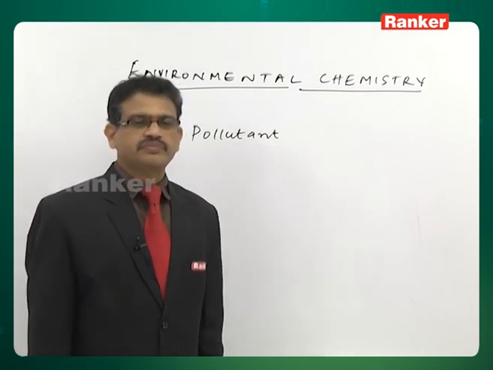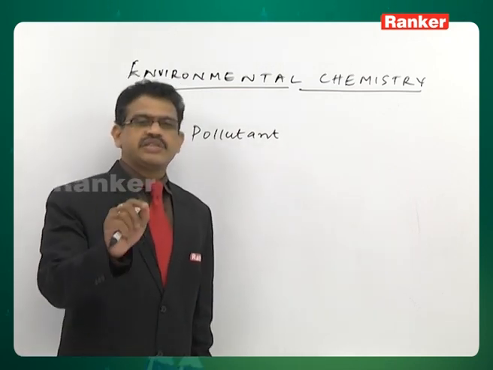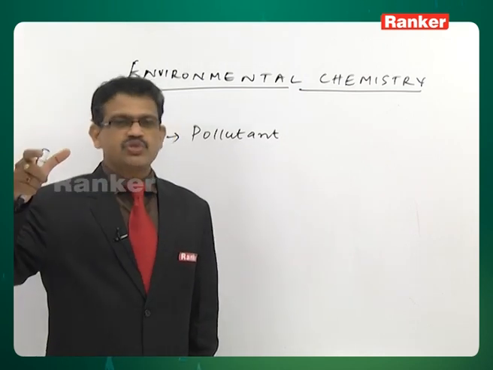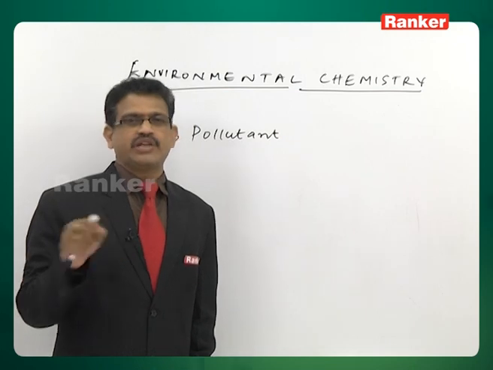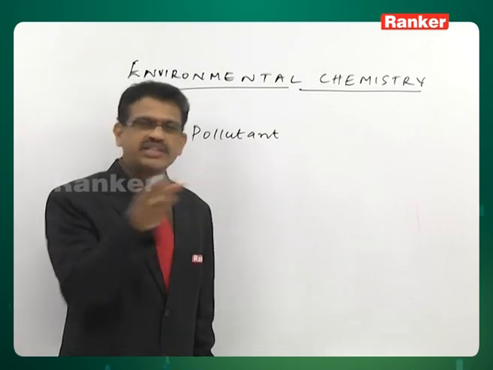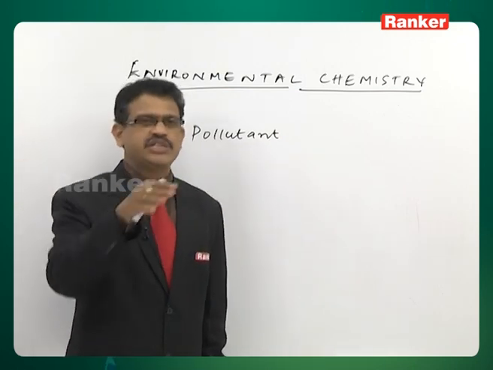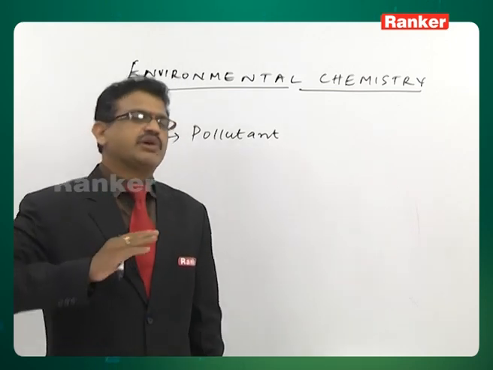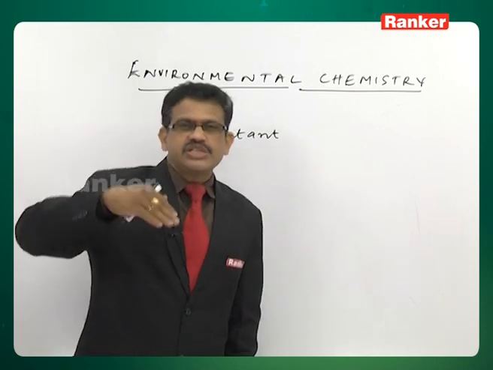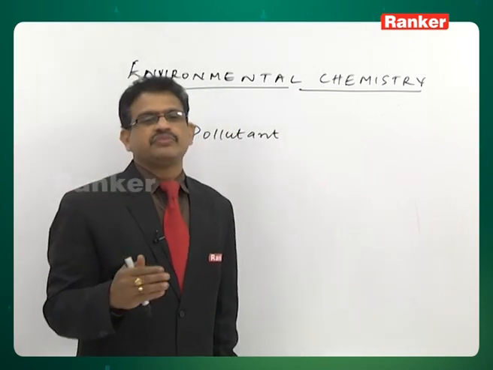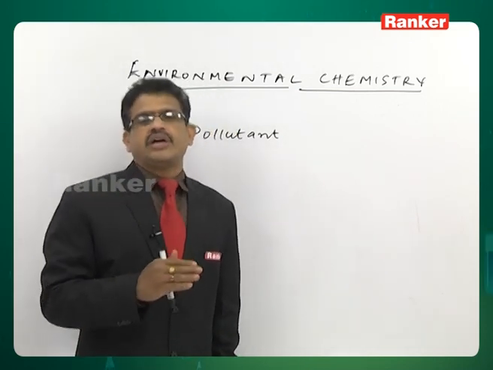Meaning, a substance present in nature in greater amounts than natural abundance due to human activity. It is there in nature, by nature itself it is there in the environment, but because of human activity it has been increasing, and which is causing harmful effects on living organisms and mankind.